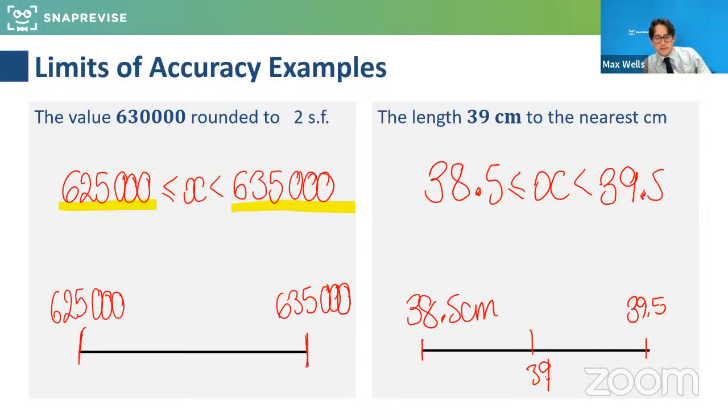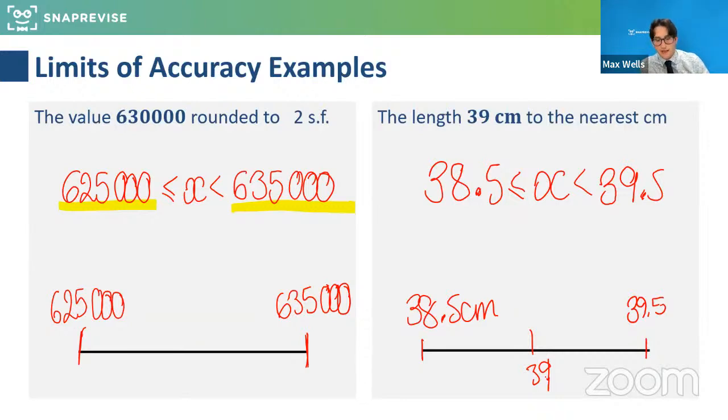Another example could be 626,495. That would round to 630,000. So what we're doing is we're saying, what can the numbers be between that if I said round it to 2SF, they would all round to that number, 630,000. Well, basically anything from 625,000 is going to round up to 630,000. And anything from 635,000 and below will round down to 630 if we're rounding to two significant figures.